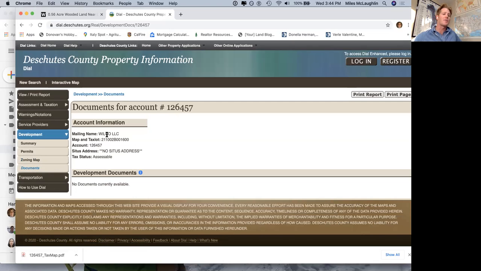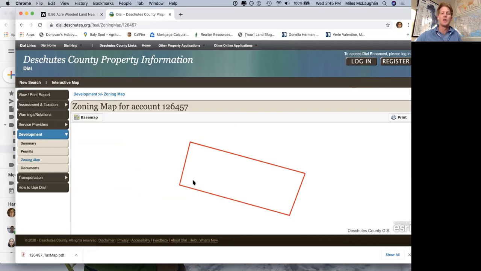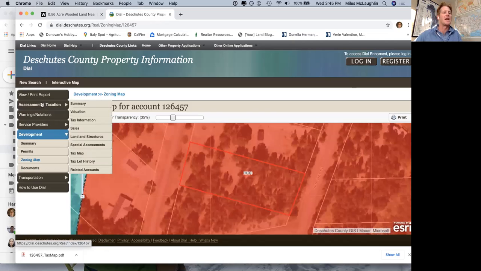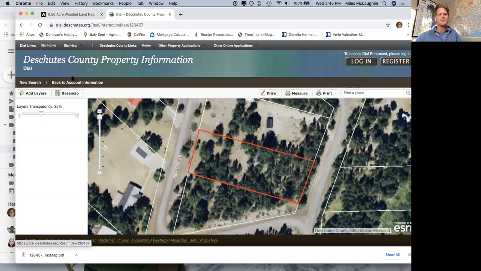So again, our property doesn't have any of these documents, but some properties will have tons of documents available. And I recommend looking at some of those adjoining lots to you to get better insight into what you can do maybe on your property, or what you can expect in terms of well depth, development, soil, septic systems and things like that. So developers, builders, the county, all that development should go through the county, and that all gets recorded on Dial Deschutes. So I wanted to show you that. And again, we looked at zoning as well. So that was on there as well. So you can see the zoning, and again, it's on a different page here that we looked at. So the next thing I want to show you is this interactive map that Dial Deschutes offers.